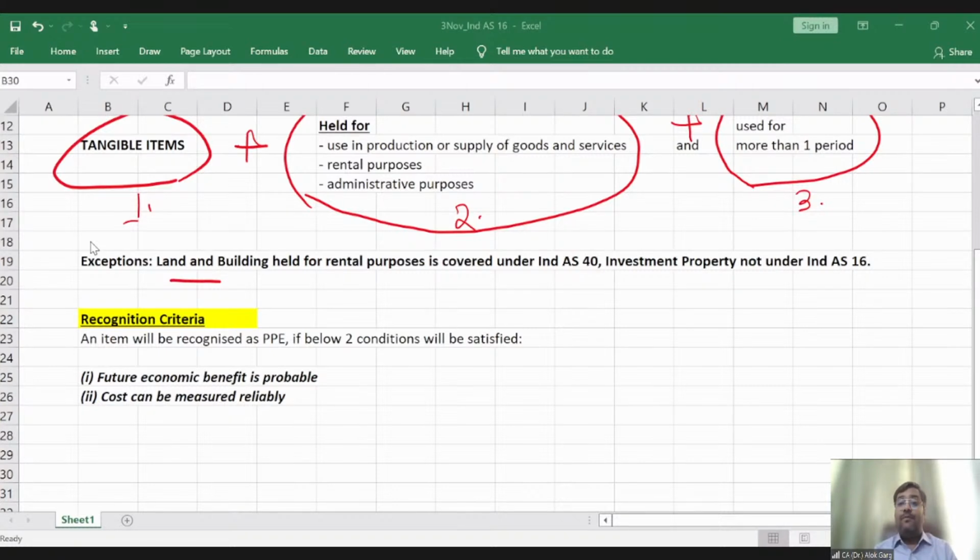Otherwise, this car would not be sold and I will not be able to fetch a proper value of the car. Future economic benefit is not probable. In that case, it will not be recognized as PPE. Sir, then what to do? In that case, it will probably be charged off to the P&L. It will be charged off as an expense.